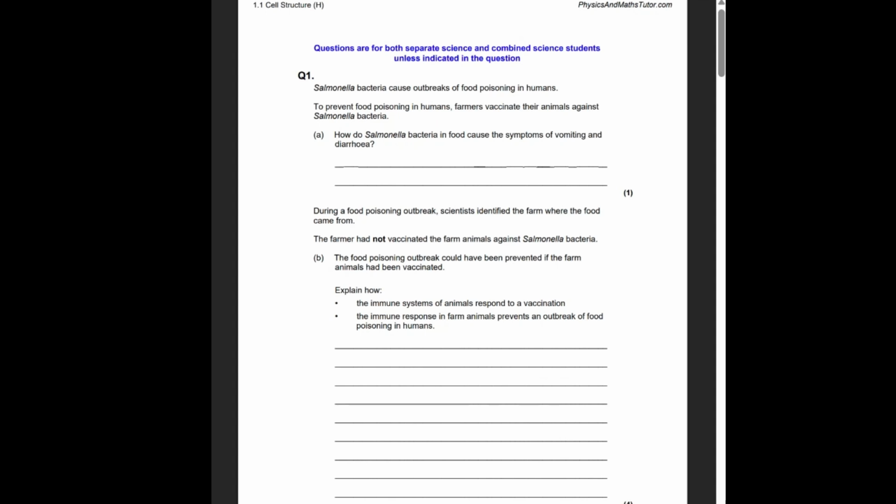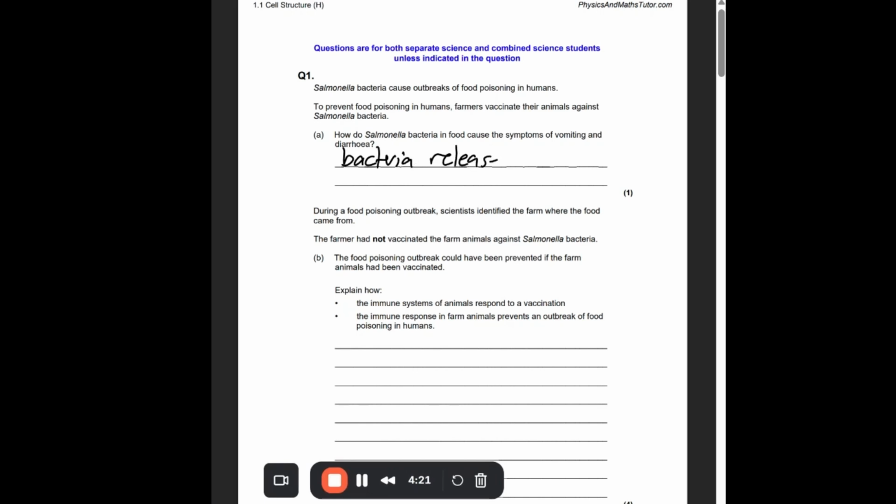So for this question, we need to recall what bacteria do. And very simply, what is it that they do that makes us sick? Bacteria release, or you can say produce, toxins. You can say poisons, but toxins is more scientifically accurate.